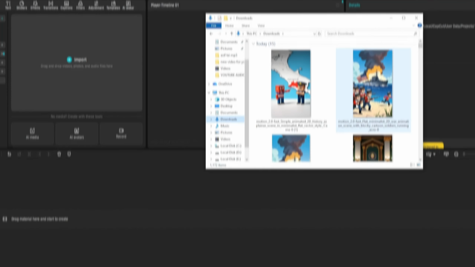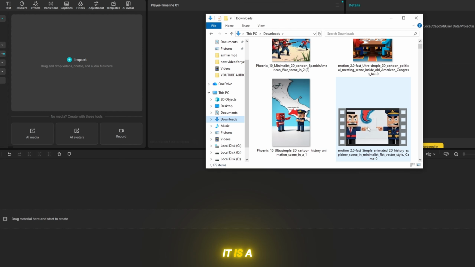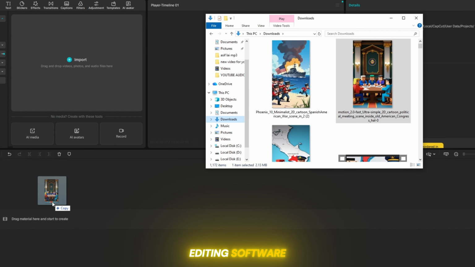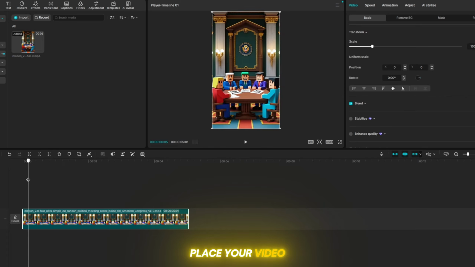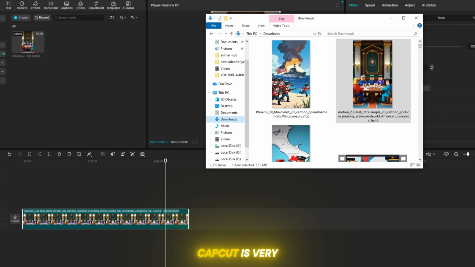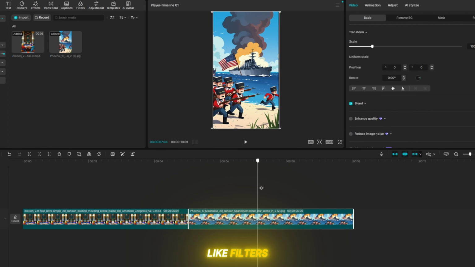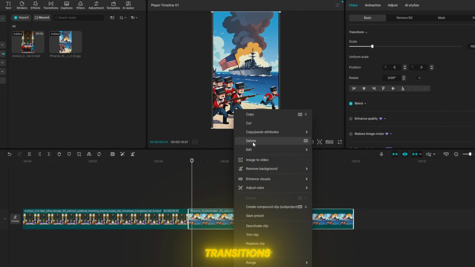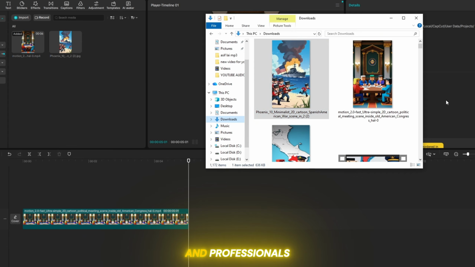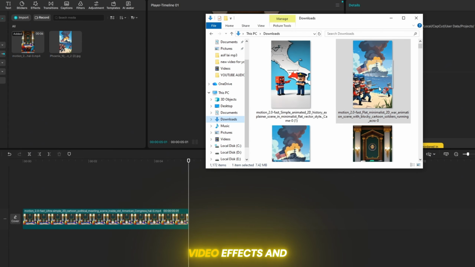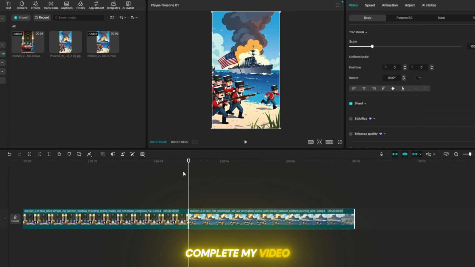In the end, I will edit my video using CapCut. It is a very good video editing software. You can easily place your video here and edit it professionally. CapCut is very easy to use, free, and full of amazing features like filters, effects, music, and transitions. It is perfect for both beginners and professionals. Here I will add video effects and complete my video editing. My video is now ready, you can watch it.